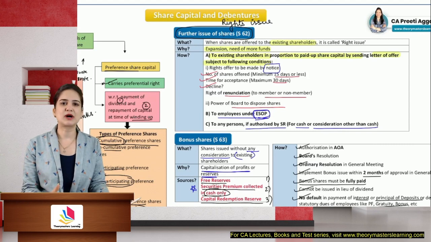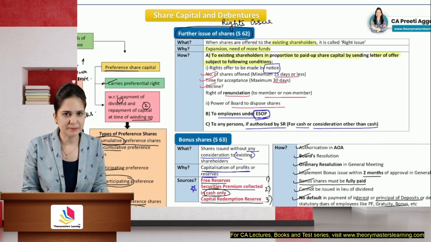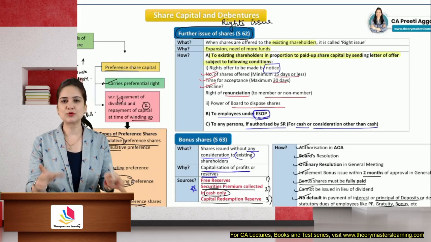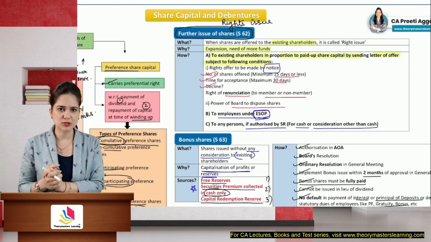In the next video, I will cover the remaining topics of Companies Act and we will also post for other laws. So don't feel that I'm going to just post Companies Act. We will post other laws also.